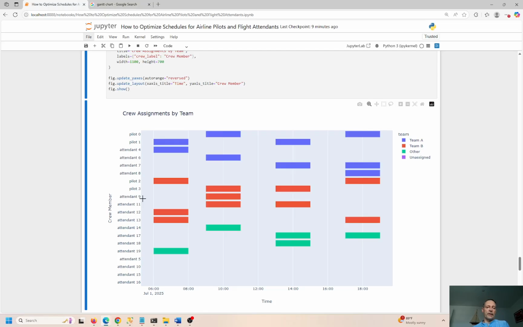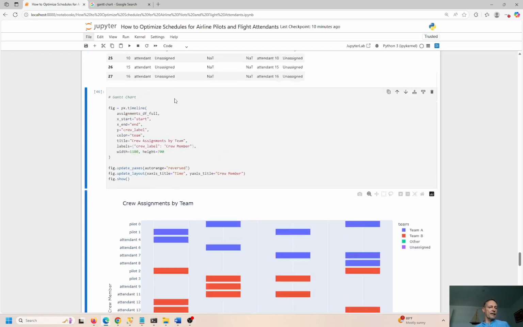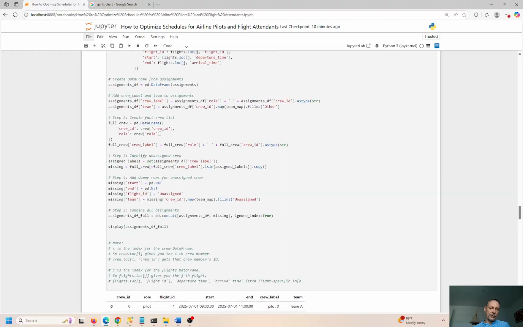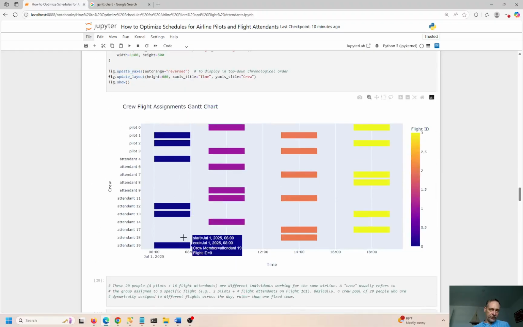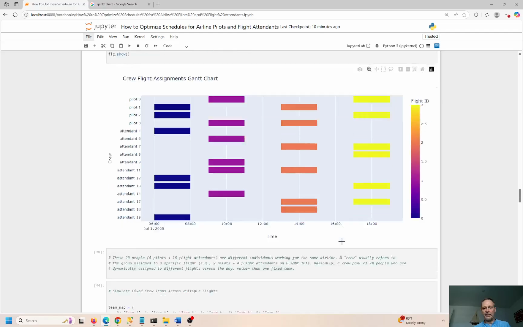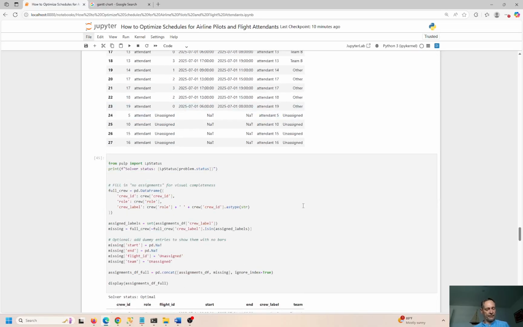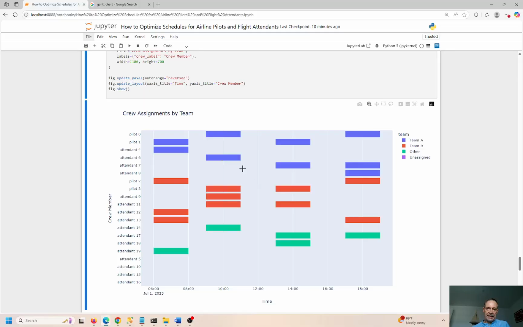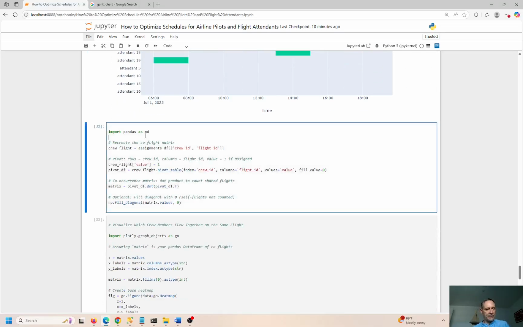And we've handled all those constraints. And then the other or the unassigned is in green. I guess other is green. There are no other assigned plotted up here. But you can see over here, you can see all the people on the flight, right? So the blue, purple, orange, and yellow are people on the flight, or airline team members on the flight. And here you see the different teams on different flights across the day, okay?